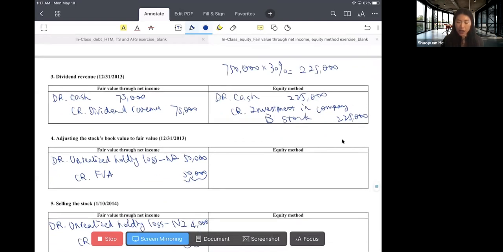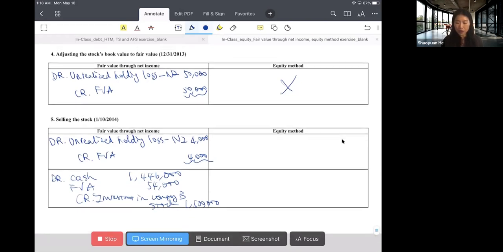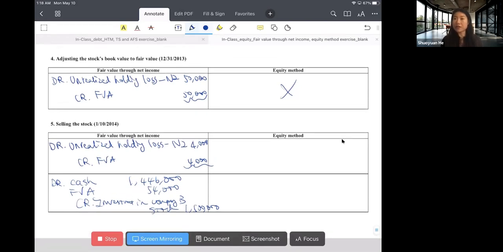And then under the equity method, we don't need to worry about the change in fair value. And when company A sold the stock, we don't need to adjust the fair value either. But the journal entry is to debit cash 1.446 million.